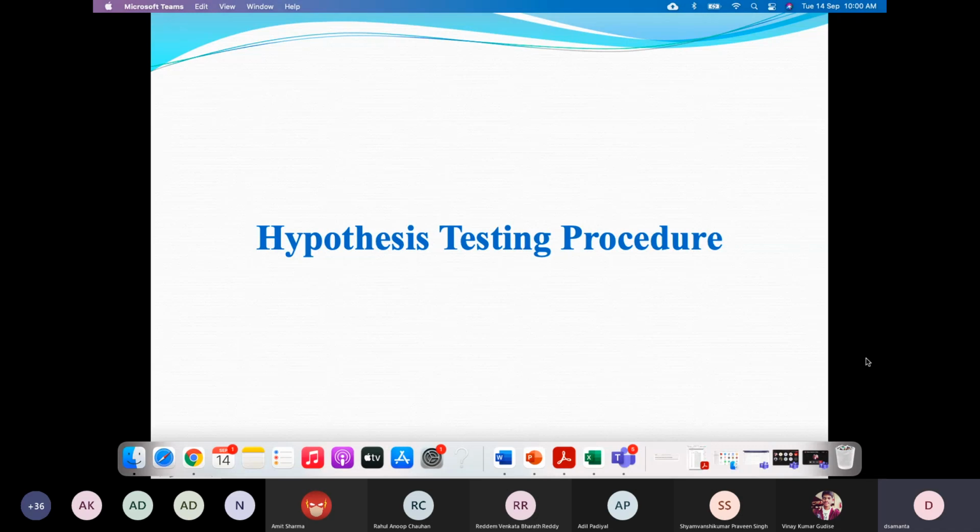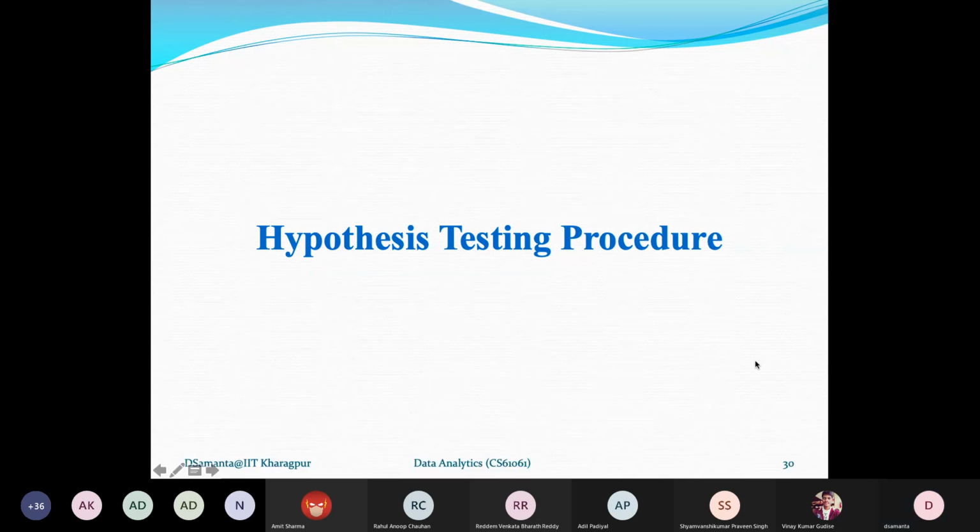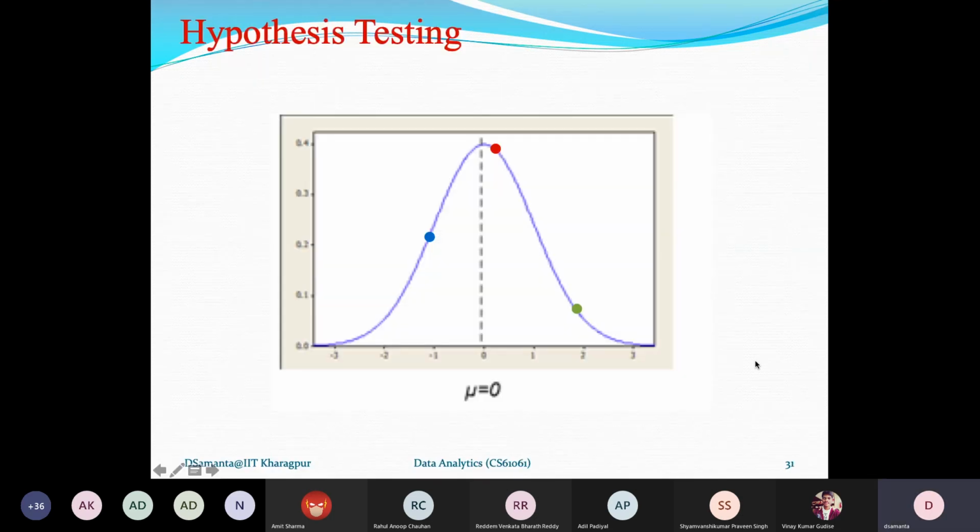So it is actually one task so far the election analysis is concerned, where a psephologist does exactly the hypothesis testing to predict the possibility of a winning party. So this is an example. So today we shall discuss these steps that usually a psephologist follows.